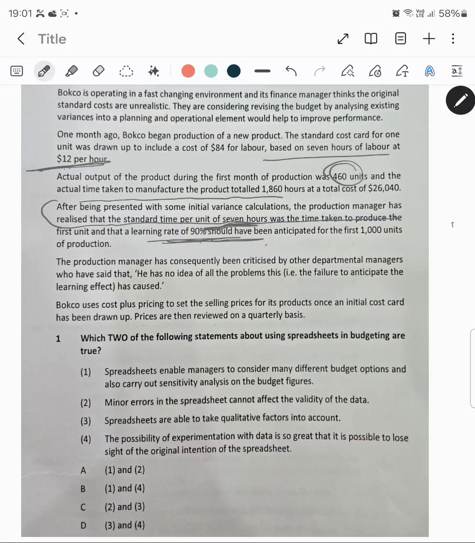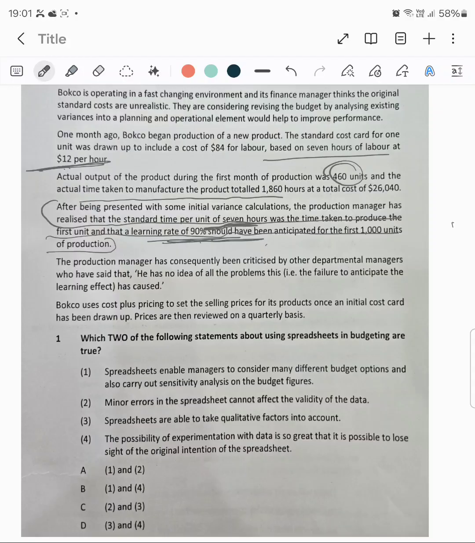to this information. Because of this information, we can see that there has been some change in the actual time to be taken. So after planning changes, what could have been your actual time for 460 units? We have calculated that with the help of a learning curve.